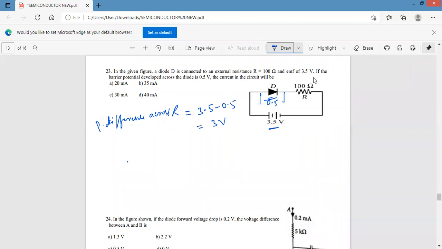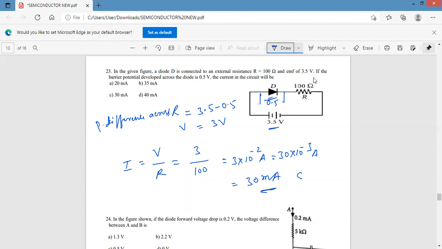3 volt. Then current I is equal to V by R. V is 3, R is equal to 100. That is 3 into 10 power minus 2 ampere, or 30 into 10 power minus 3 ampere. Shift the decimal, that is 30 into 10 power minus 3, that is 30 milliampere. Option C. Option C is the correct answer.